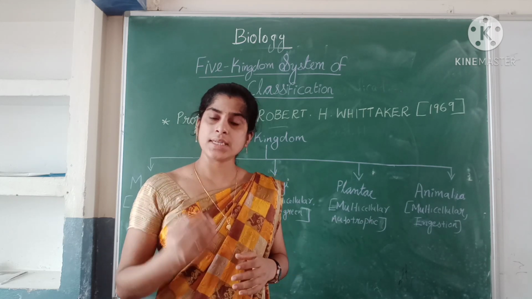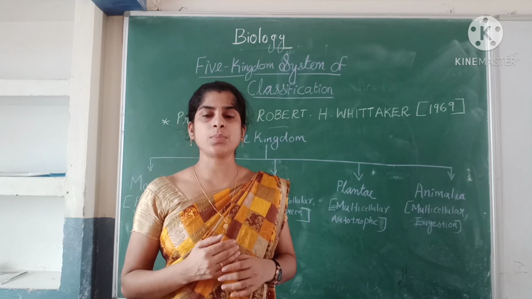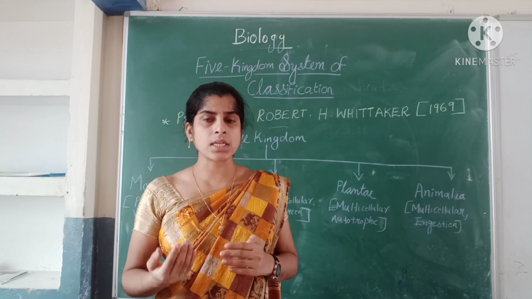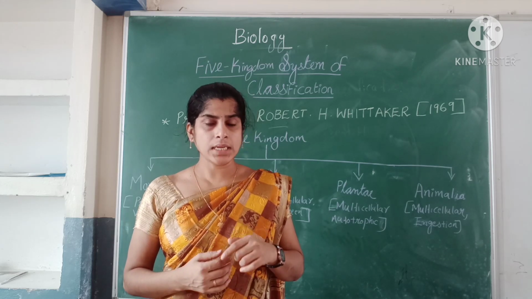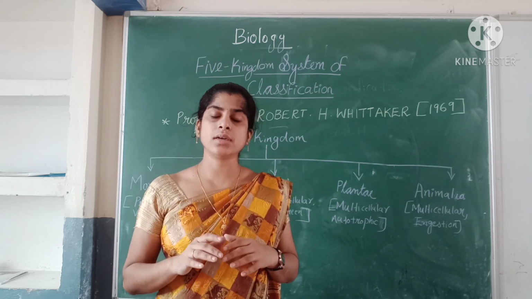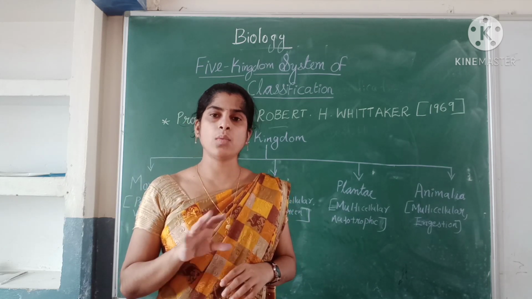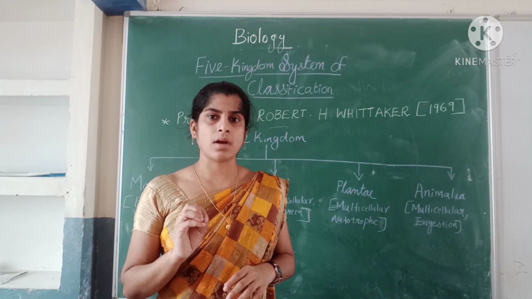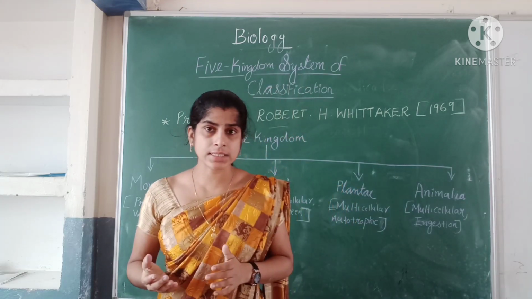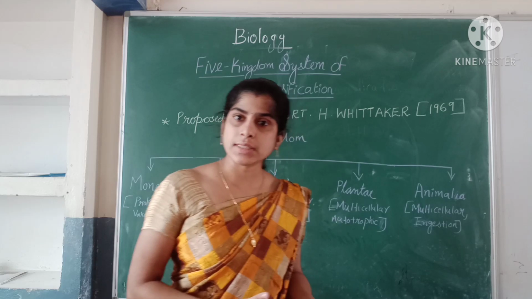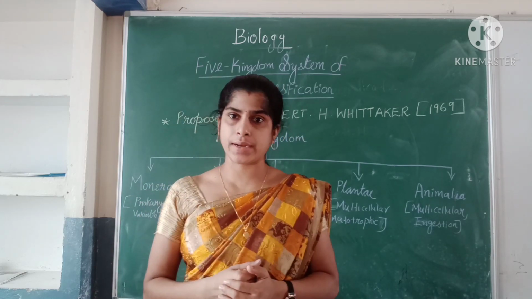Eukaryotes include unicellular and also multicellular organisms, and they have a well developed nucleus and a nuclear membrane also. Secondly, he considered the complexity of an organism. It may be multicellular, otherwise it is a unicellular organism.